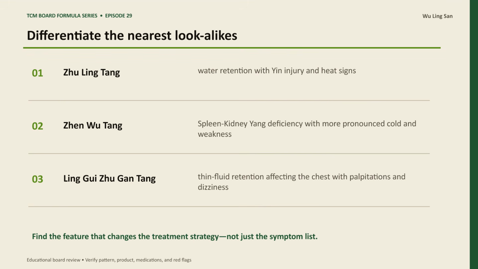Differentiate carefully. Fu Ling Tang: water retention with yin injury and heat signs. Zhen Wu Tang: spleen kidney yang deficiency with more pronounced cold and weakness. Ling Gui Zhi Gan Tang: thin fluid retention affecting the chest with palpitations and dizziness. When two formulas seem close, identify the single feature that changes the treatment strategy.